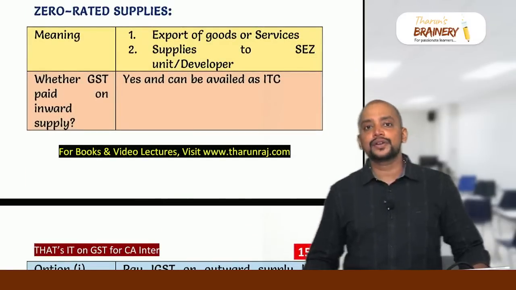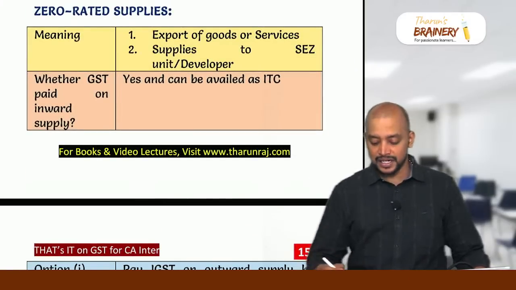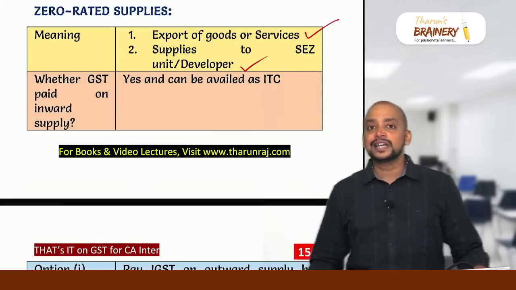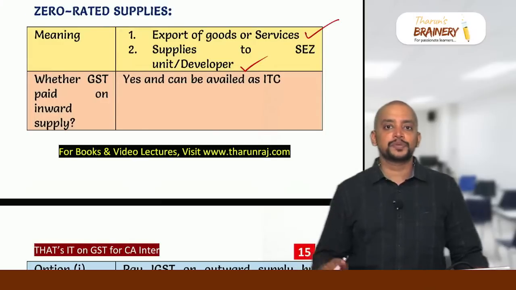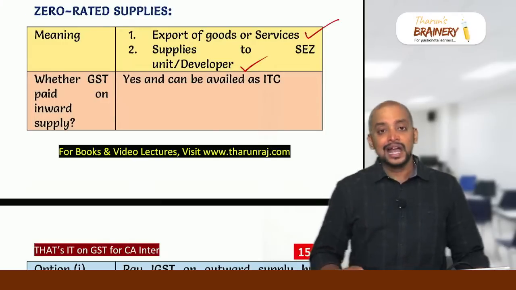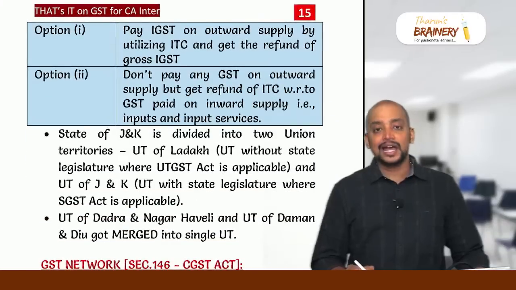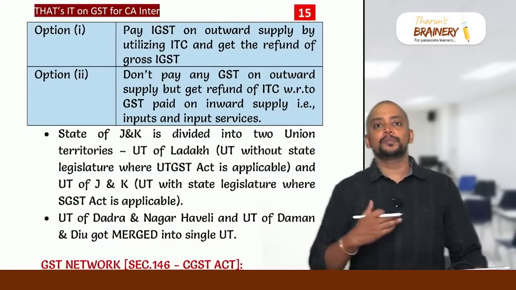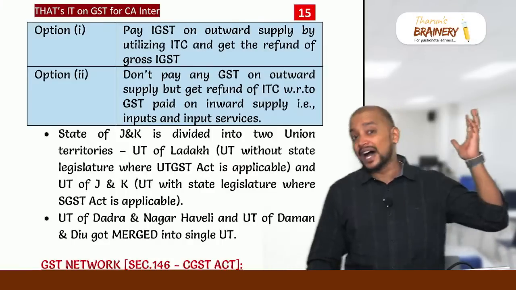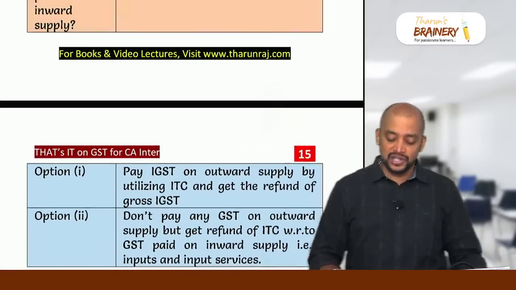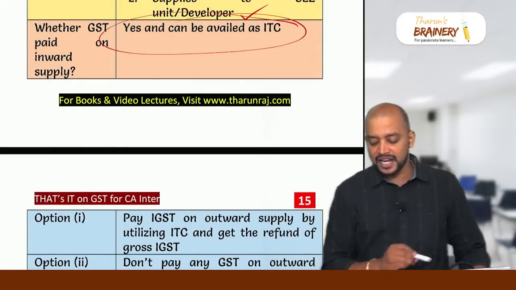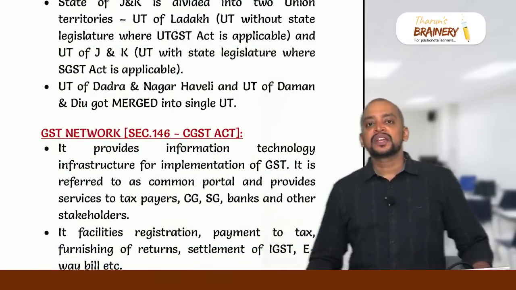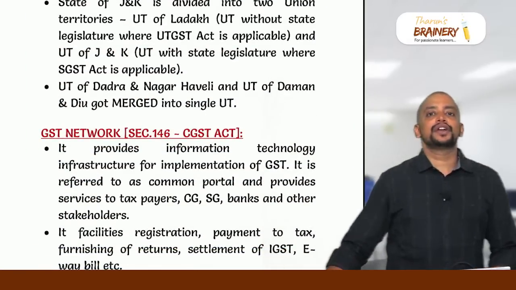Then zero rated supplies. Two supplies are considered zero rated: export of goods or services, and supply of goods or services to SEZ. In case of zero rated supplies, we have 2 options. Option 1, pay the IGST and get a refund of that IGST. Option 2, don't pay any IGST and get a refund of ITC. Whether we pay GST or not, we can avail the ITC with respect to zero rated supplies.